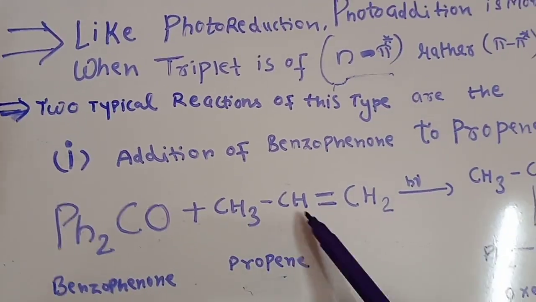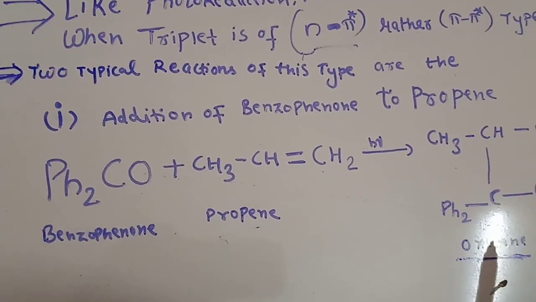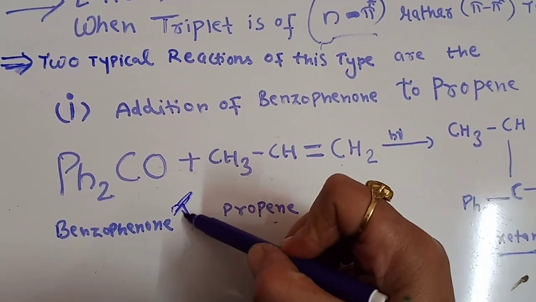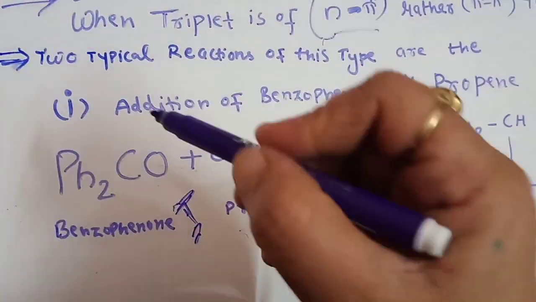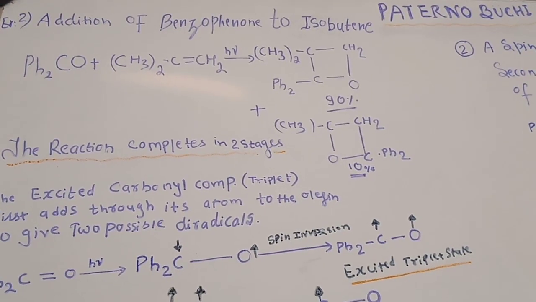So in the case of benzophenone reacting with an alkene to form an oxetane or cyclic product, we prefer the carbonyl compound to be in the triplet excited state, and the triplet state should be n to pi star rather than pi to pi star. Now we will see the second example.